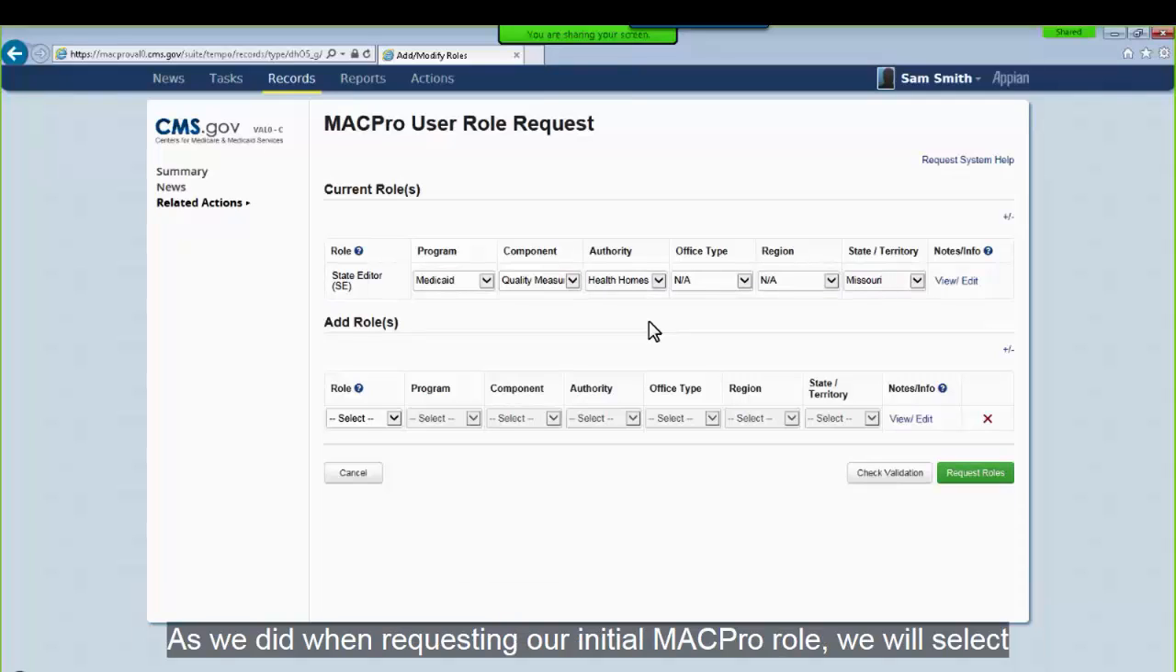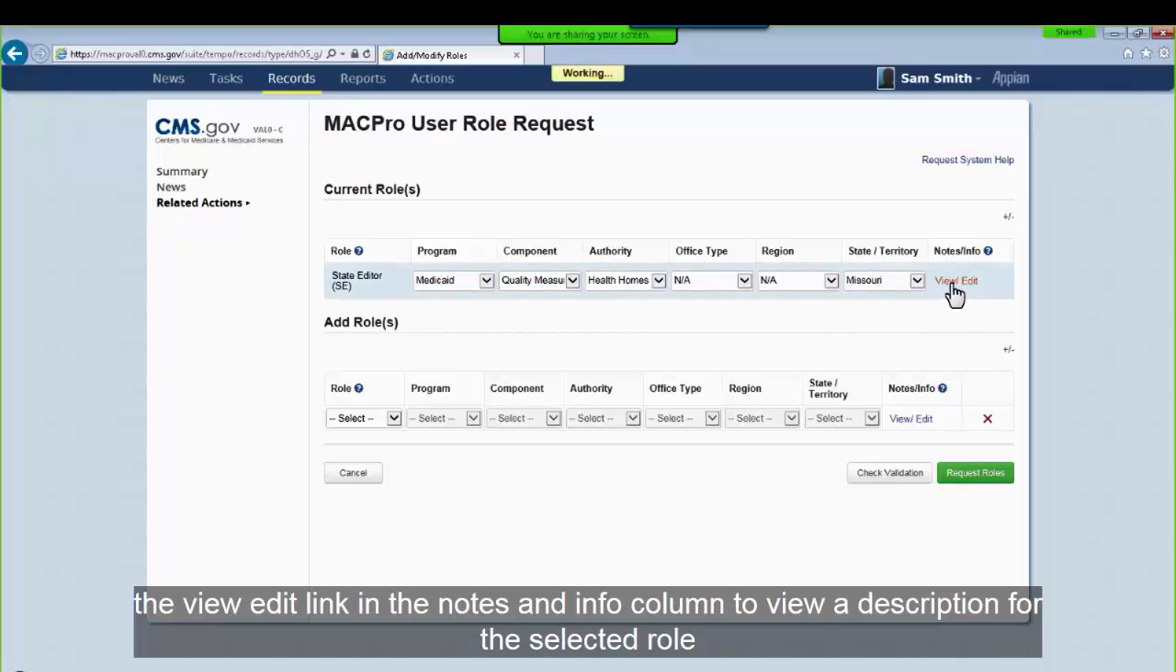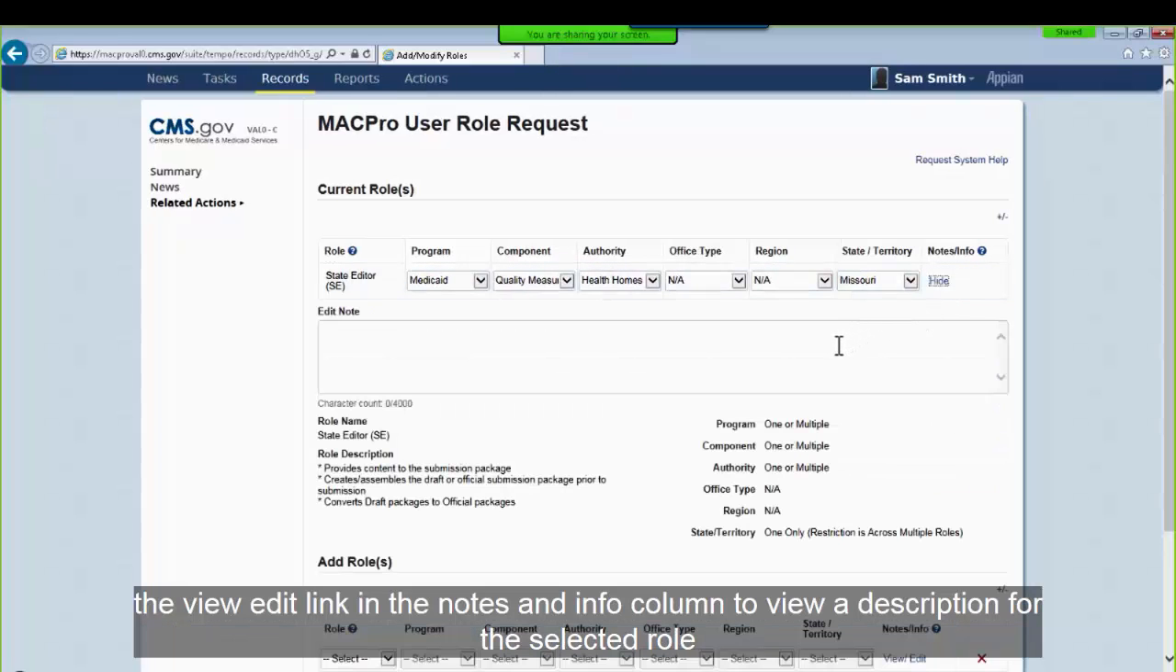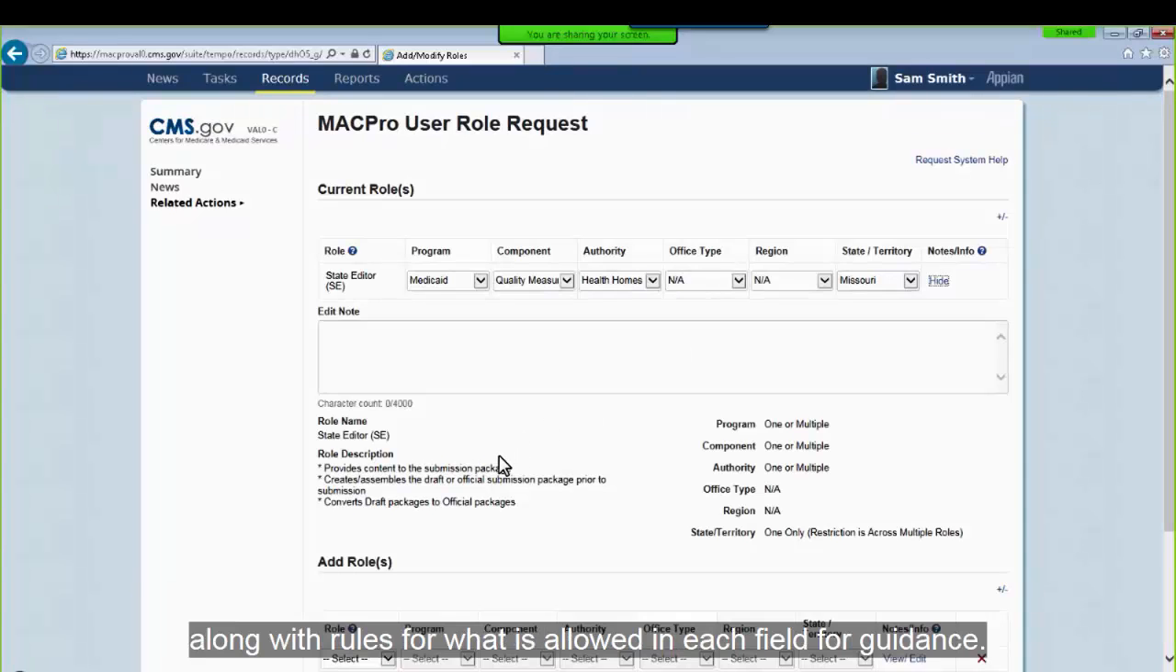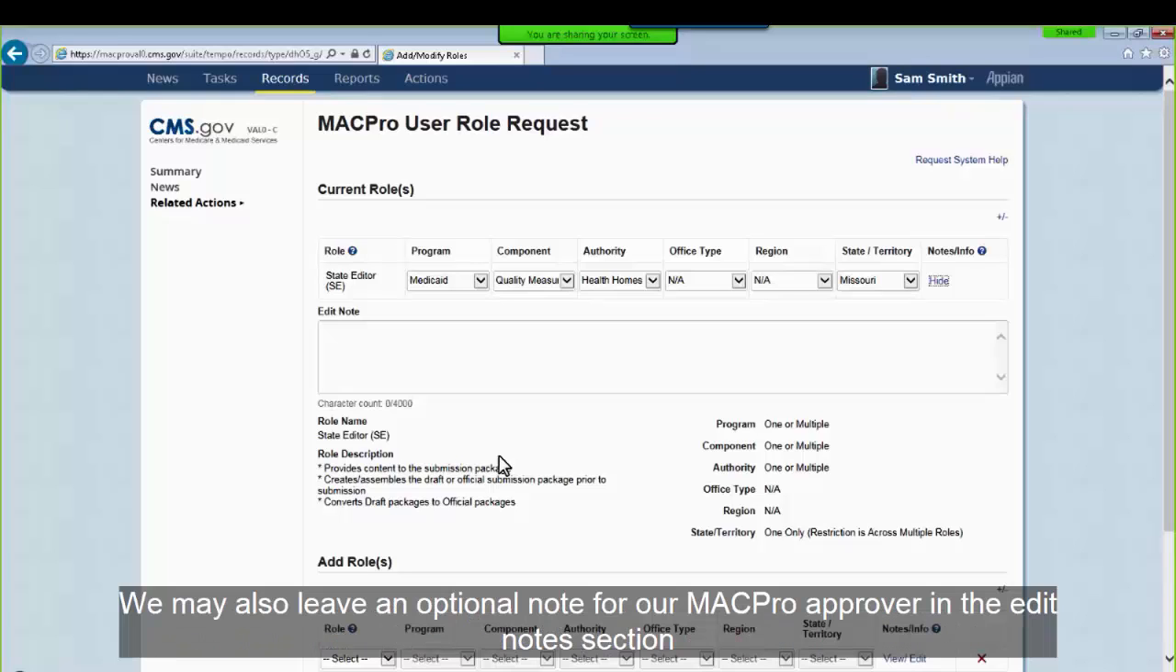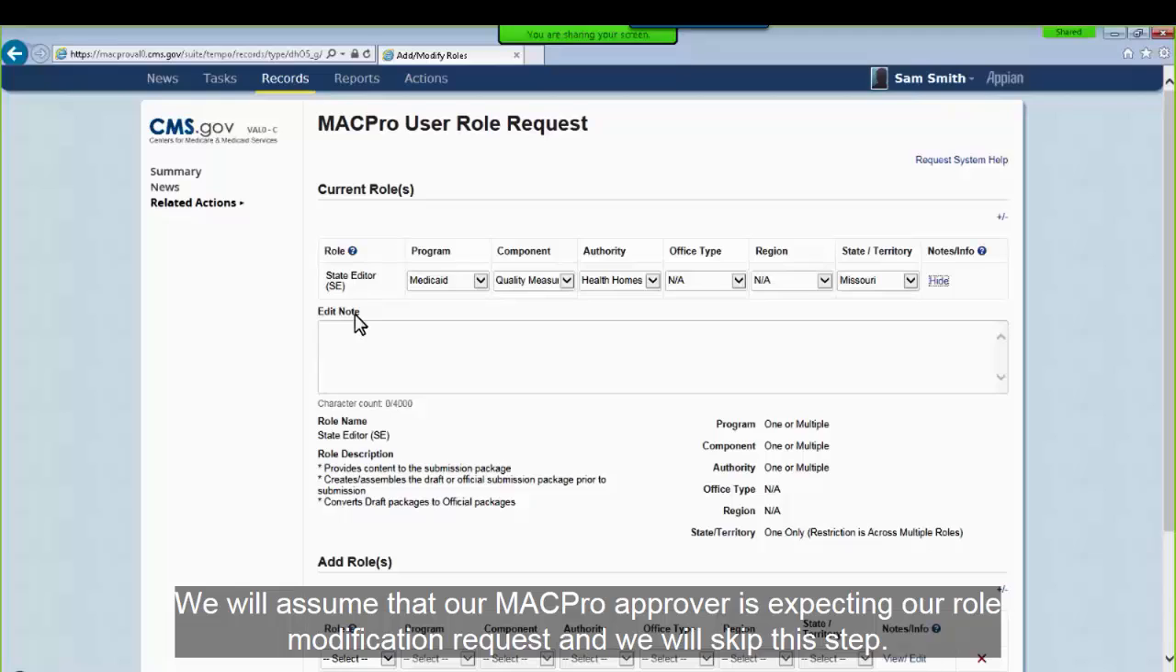As we did when requesting our initial MACPro role, we will select the View Edit link in the Notes and Info column to view a description for the selected role, along with rules for what is allowed in each field for guidance. We may also leave an optional note for our MACPro approver in the Edit Note section. We will assume that our MACPro approver is expecting our role modification request and will skip this step.